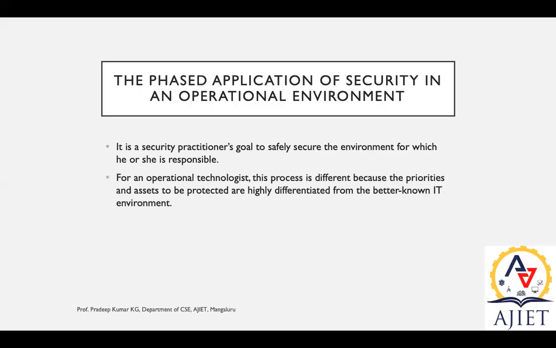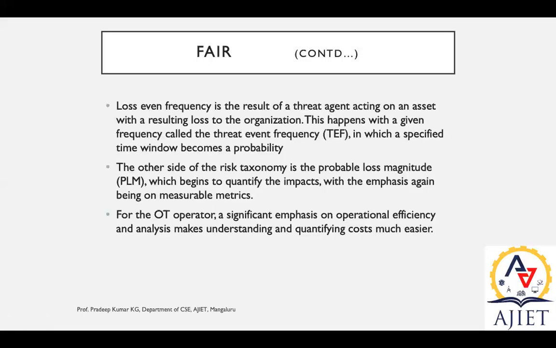In general, this phase defines 6 forms of loss. 4 of them are externally focused and 2 of them are internally focused. When we say operational teams, that is productivity or replacement; these come under that.